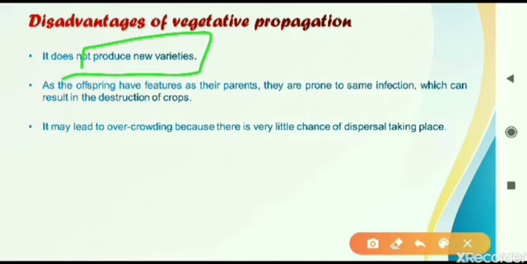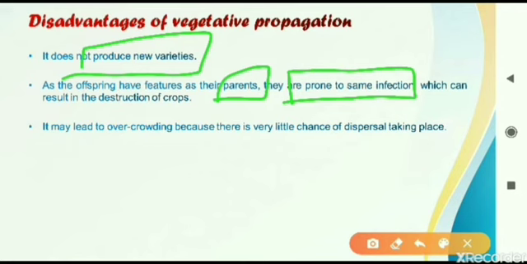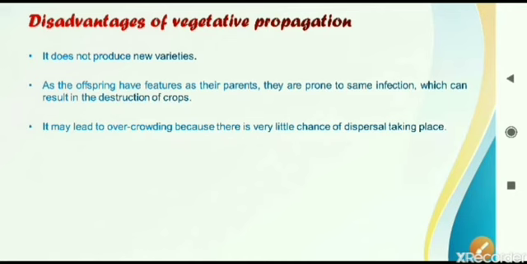Second point, they are prone to the same infection because they are the same as their parents. If the parents get a disease, they will also be at risk of getting that disease because they are also the same as their parents. So if the parent plant is getting an infection, there is a high risk that the new plant or the daughter plant can also get the same infection.